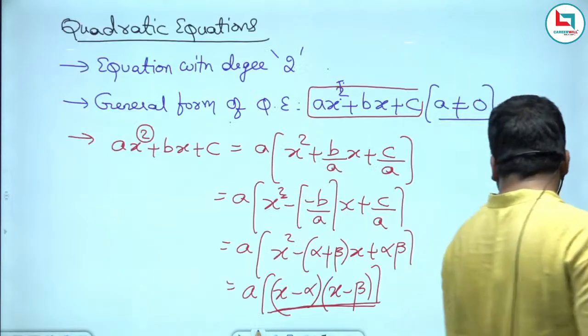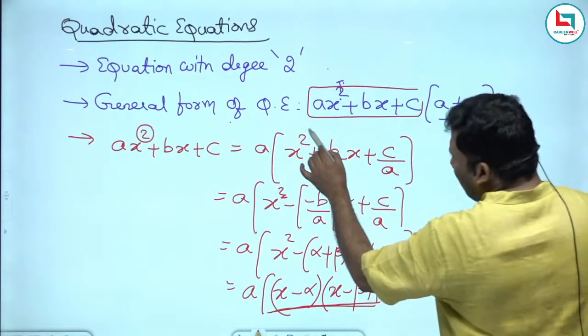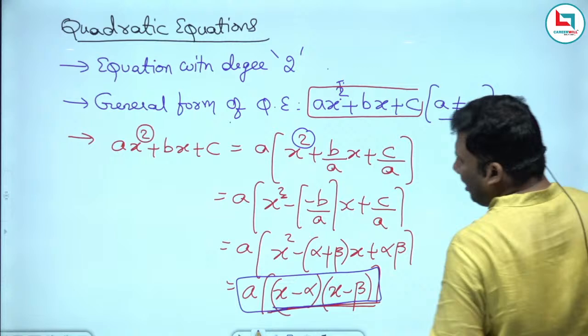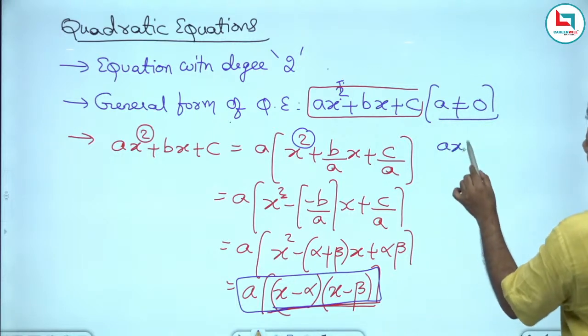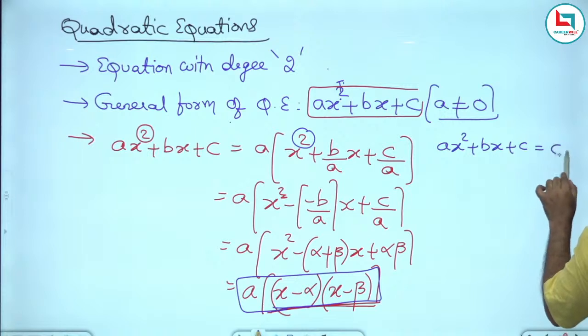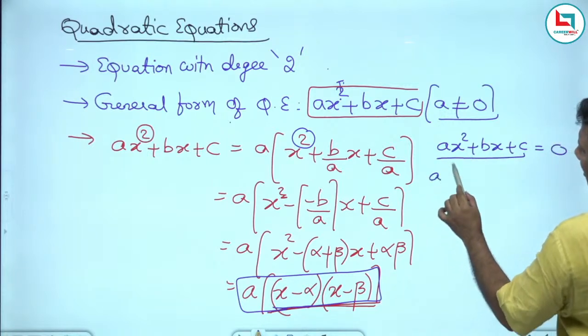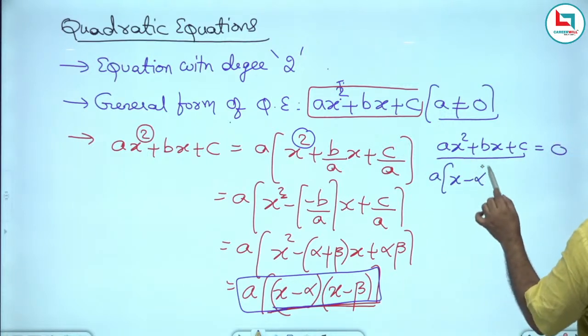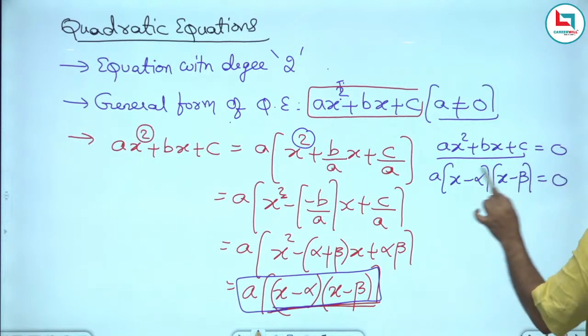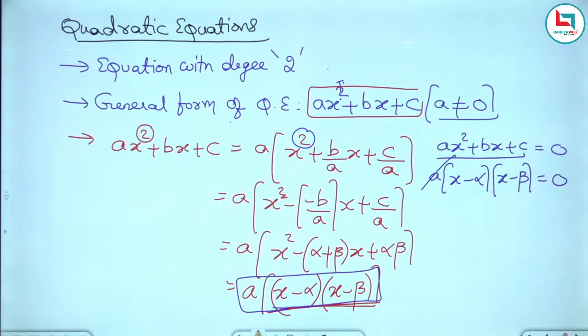Now see here. This is a quadratic expression, so it can be written as x minus alpha, x minus beta. ax square plus bx plus c, if it is equated with 0, this is a into x minus alpha, x minus beta equated with 0. A is not equivalent to 0.